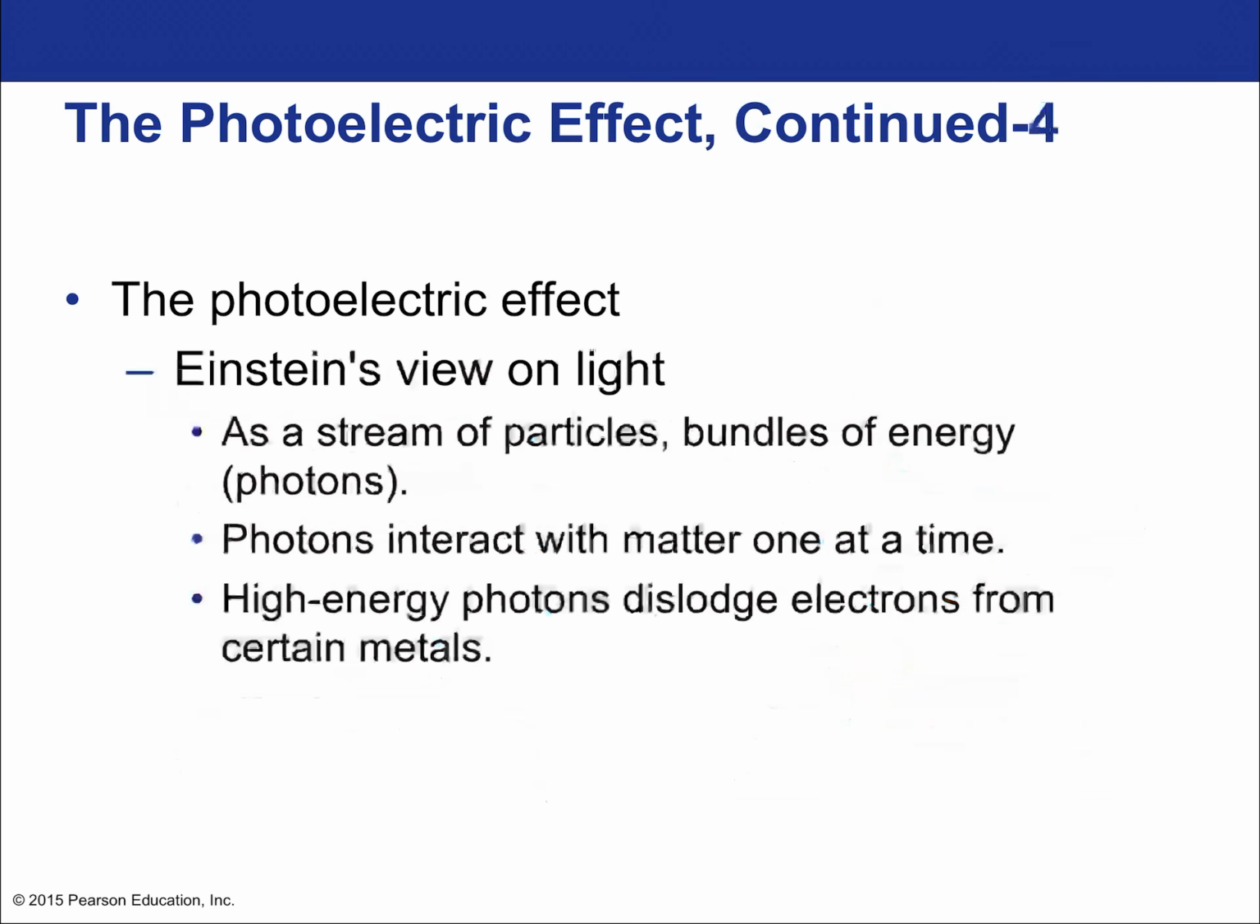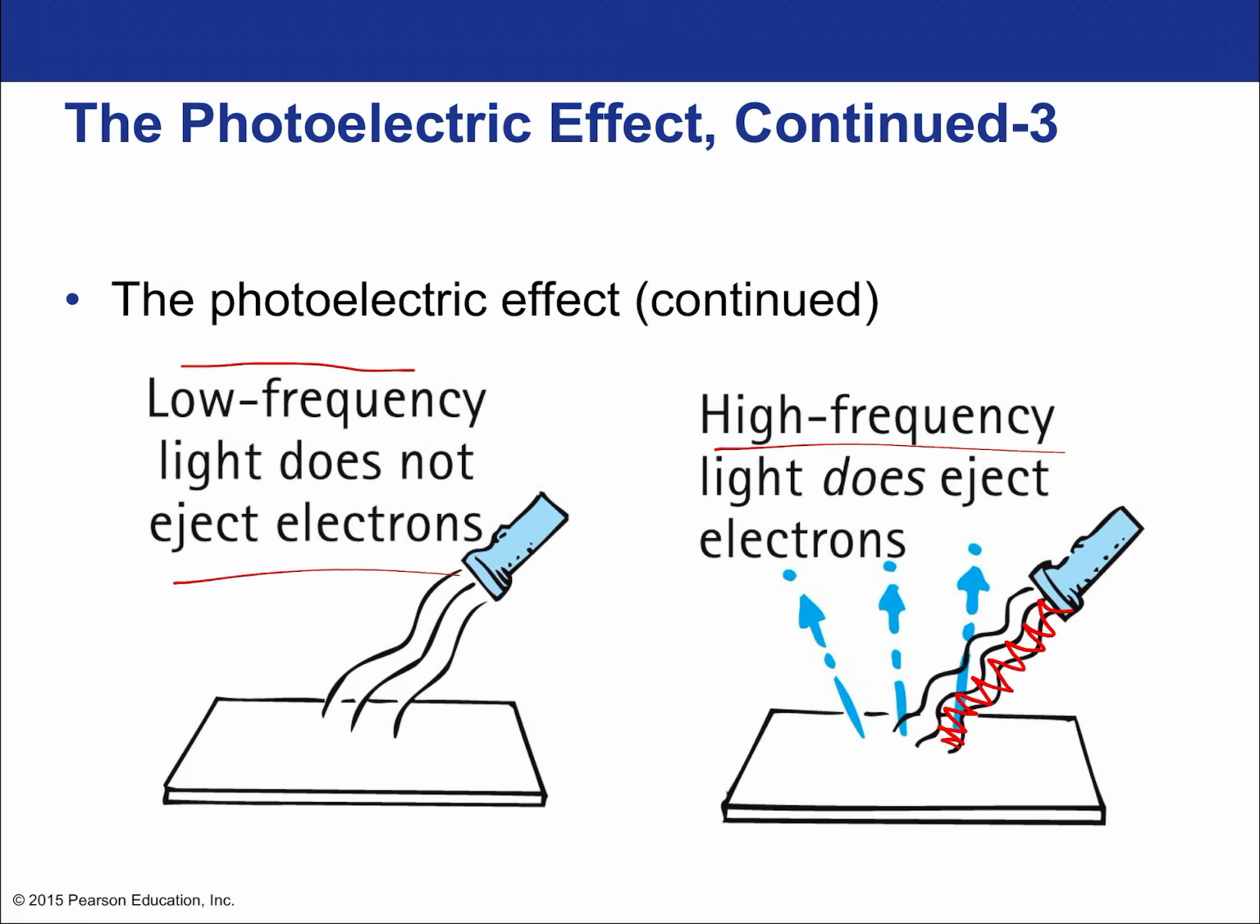So this leads us to a very interesting conclusion. Einstein's view of light was this: a stream of particles, bundles of energy, the photons interact with matter one at a time. So the high energy photons dislodge electrons from certain metals. Because if each particle of light is behaving like a particle, then it makes sense that the low frequency, low energy photons just won't have enough energy to collide with the electrons and actually bounce them out.